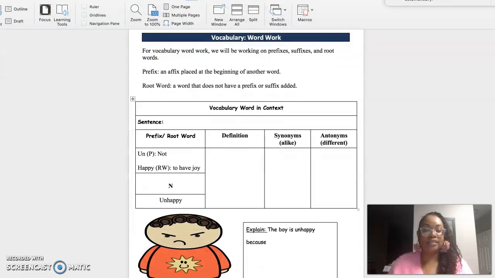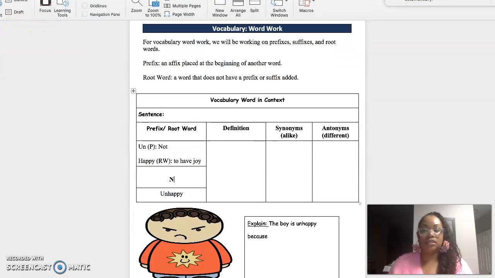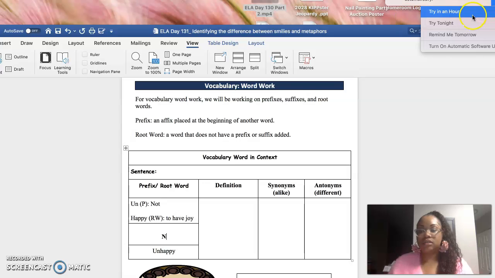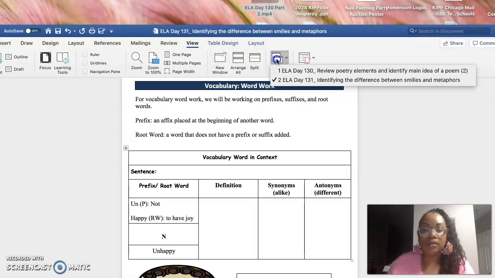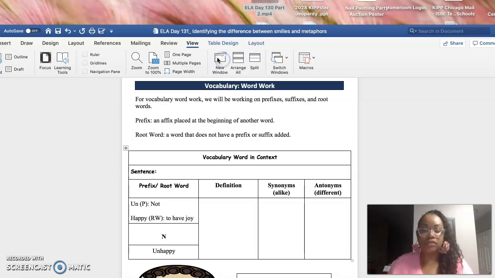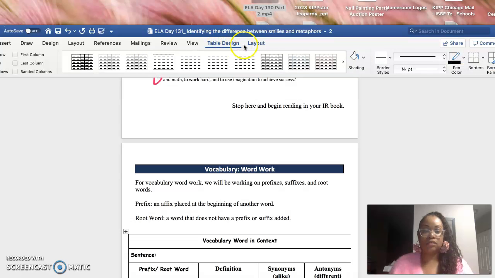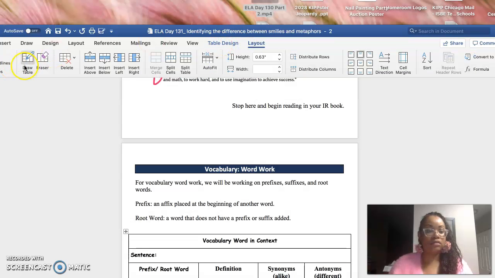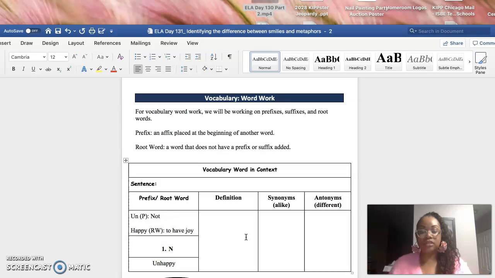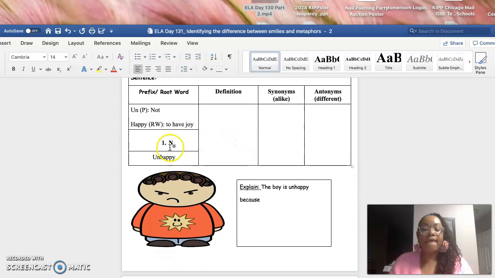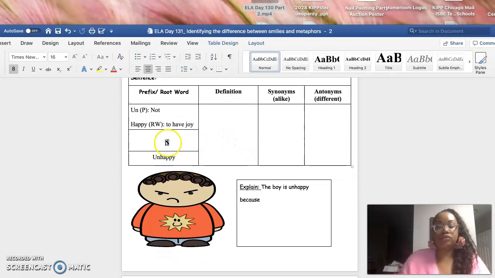Okay. What did you do, Miss Simmons? Okay, let's just keep on working, guys. I know that it looks kind of small, but it's okay. Let's just go ahead and keep on working because we don't want to spend too much time.